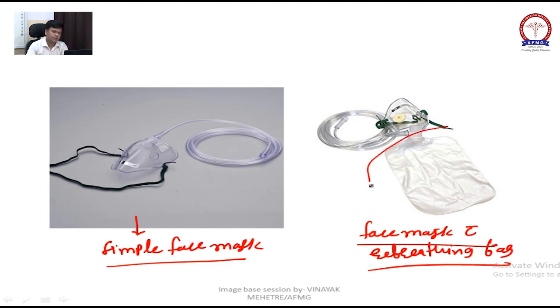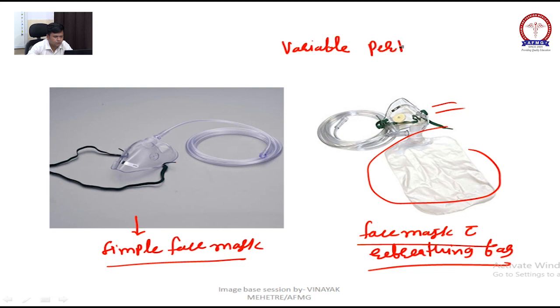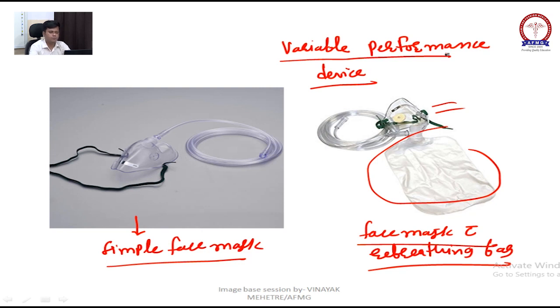The bag will be attached to the face mask. These both are also variable performance devices.